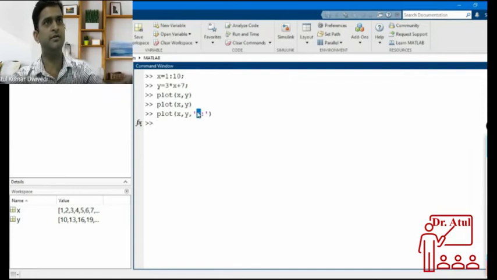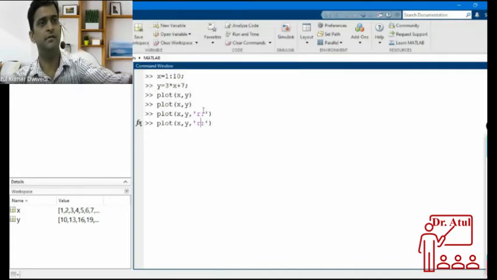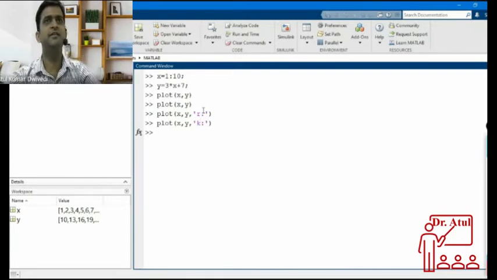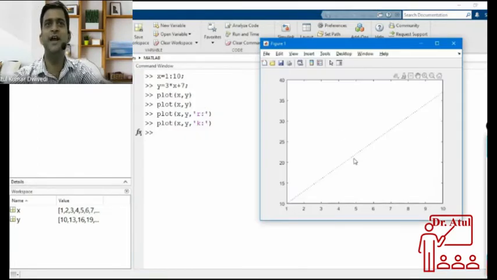So let me write a different thing. Instead of R, if I use K, then what is happening? Okay. Now let us see the same plot. Instead of red, now this is black color. The color is changed. So there are different commands for different colors. Okay, so what are those?